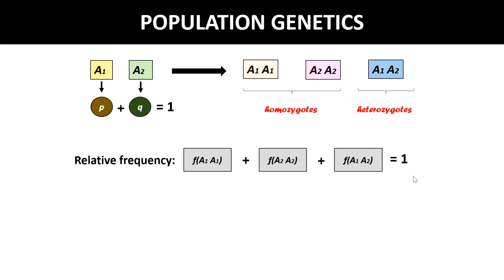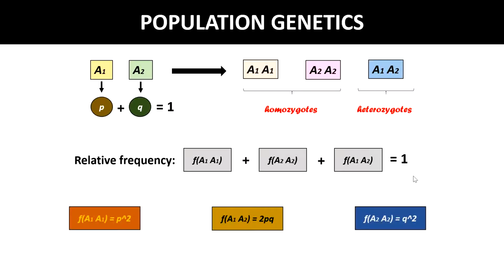It states that if mating in the population is random, and if the evolutionary forces of natural selection, mutation, migration and drift are all absent, then in the offspring generation the genotypic and allelic frequencies will be related by this formula: FA1A1 equals P square.